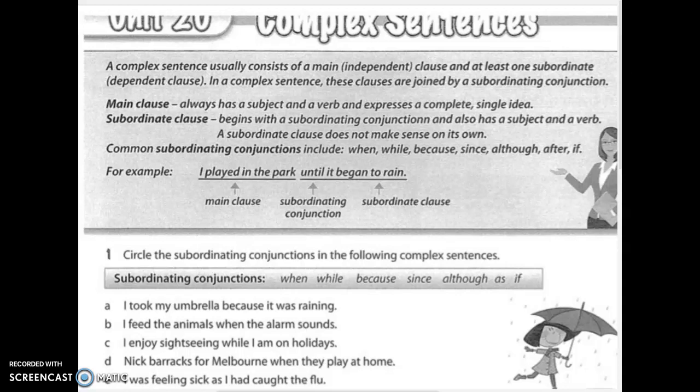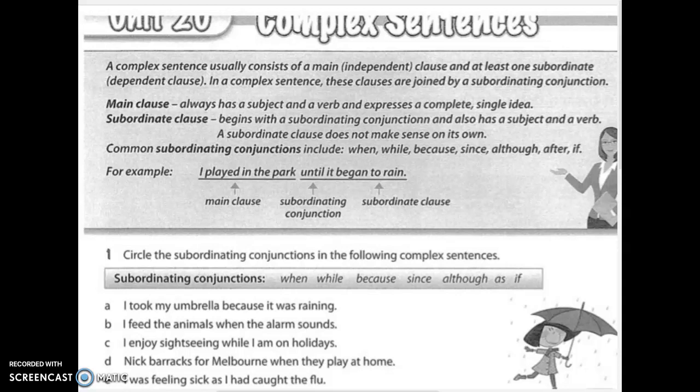So the introduction explains, a complex sentence usually consists of a main or independent clause and at least one subordinate or dependent clause. In a complex sentence, these clauses are joined by a subordinating conjunction.